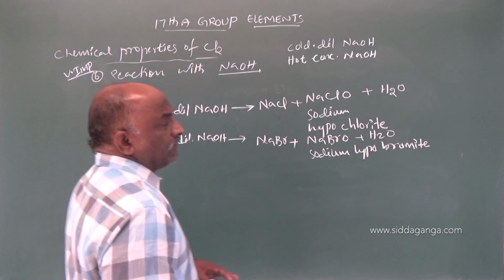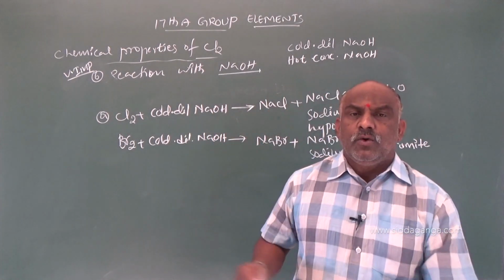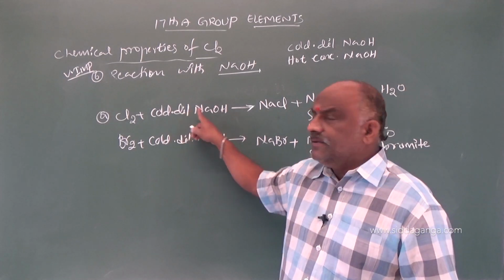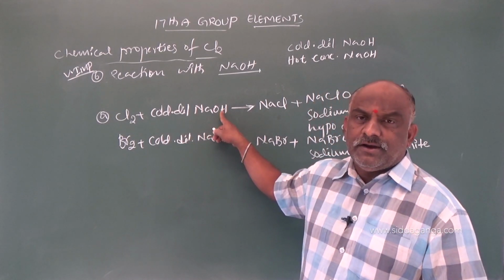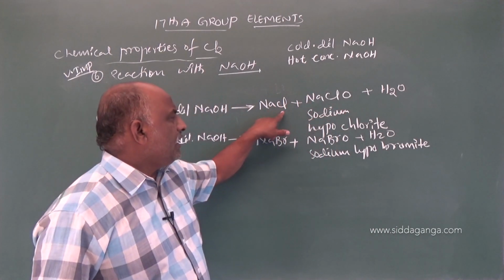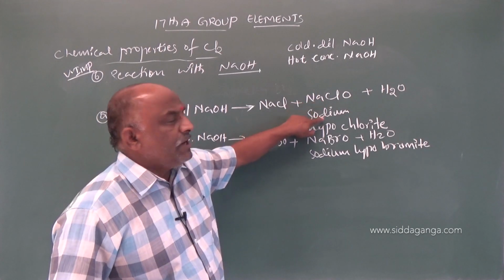Chlorine dissolved in cold dilute sodium hydroxide, what will be the product? The products are sodium chloride and sodium hypochlorite.